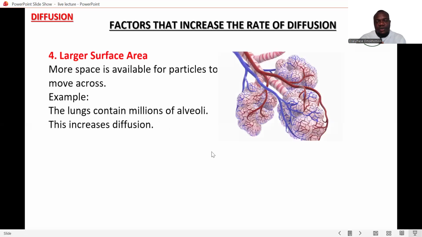Okay, so the next one is large surface area. For example, your alveoli, which are found in the lungs, tend to make diffusion occur very fast, increasing the rate of diffusion, because the alveoli are very thin in nature, so gases can easily pass through very fast and go to where they can help in respiration and gaseous exchange. Okay, so that's one part.